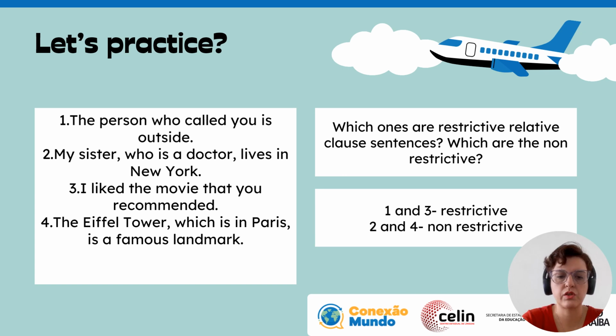But look at numbers 2 and 4. My sister, who is a doctor, lives in New York. The Eiffel Tower, which is in Paris, is a famous landmark. They are non-restrictive because they bring extra information. If I don't use them, the sentence still makes sense. I can still understand the sentences. Now let's move on.